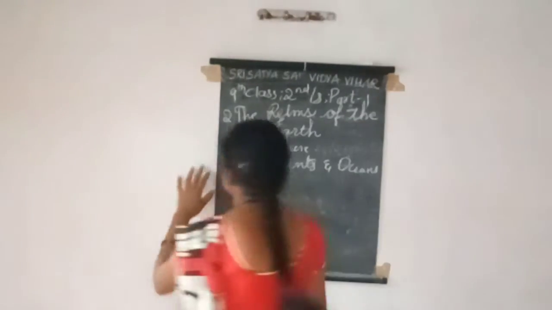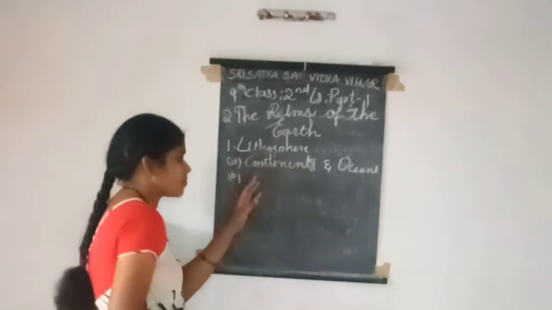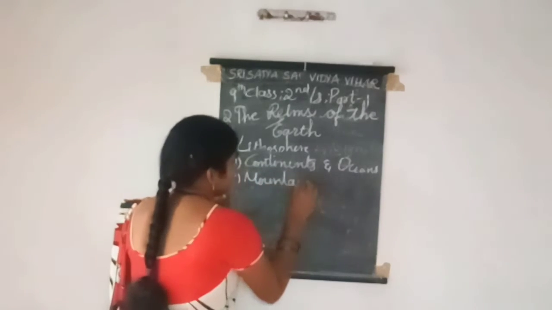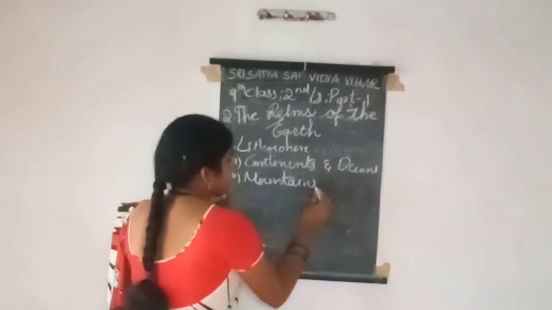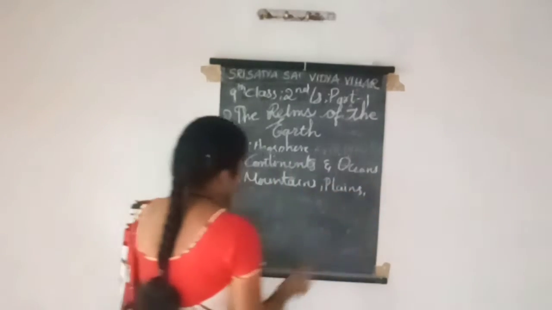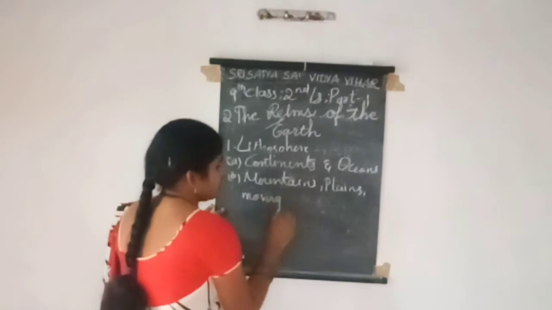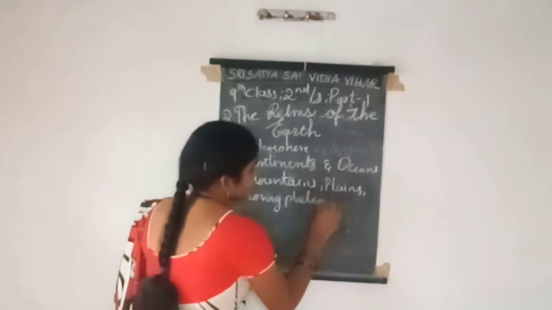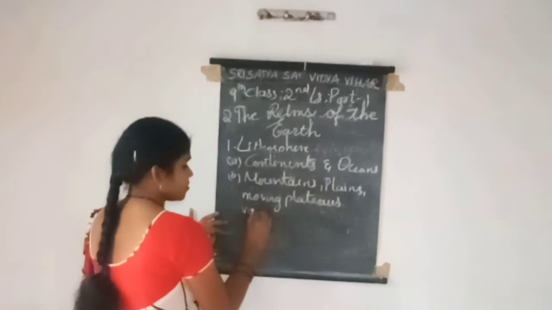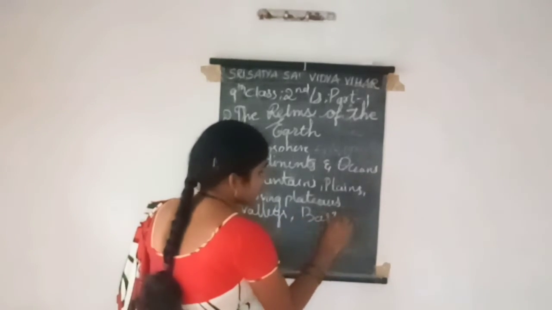So after that, in the second part: mountains, next plains, plateaus. Next, there are valleys on the surface, and finally basins, river basins.